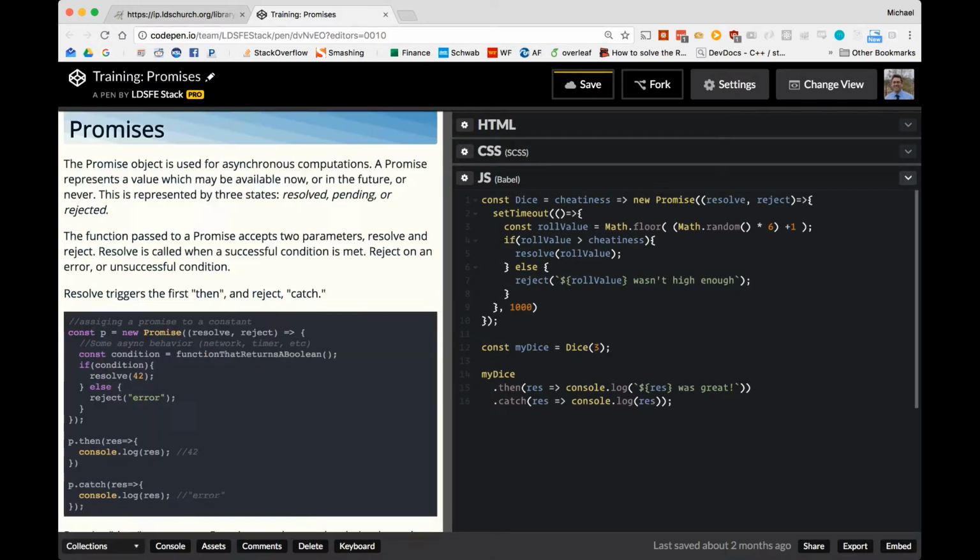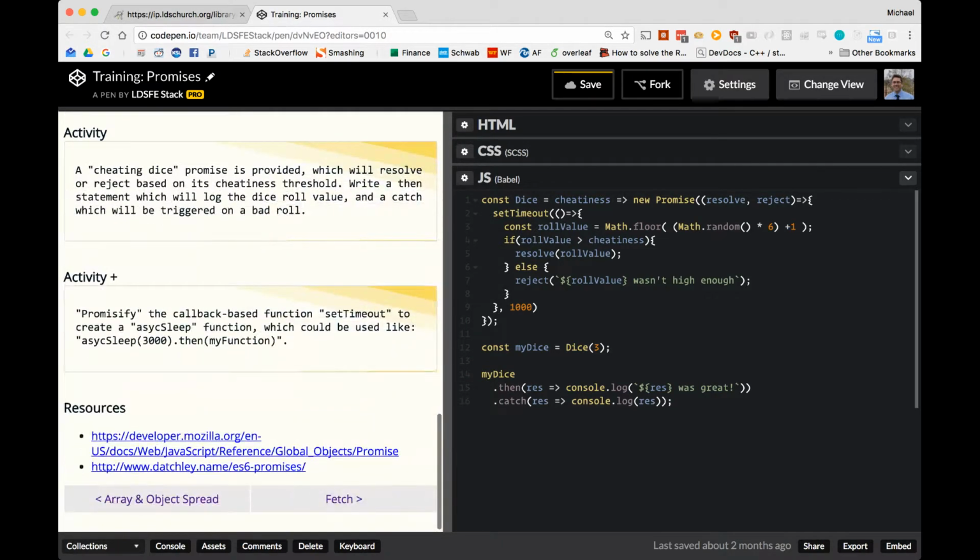All right, let's go ahead and take a look at the second activity, the activity plus. So we're going to promisify the callback-based function setTimeout to create an async sleep function, which could be used like this: asyncSleep of 3,000 milliseconds, then do some behavior. So this is one use for promises.